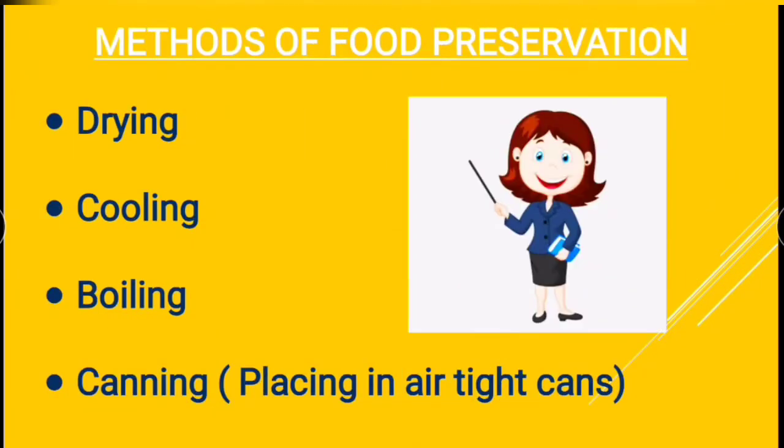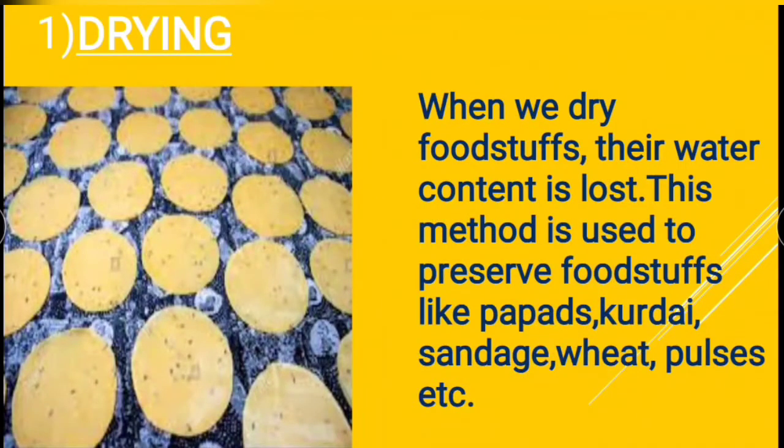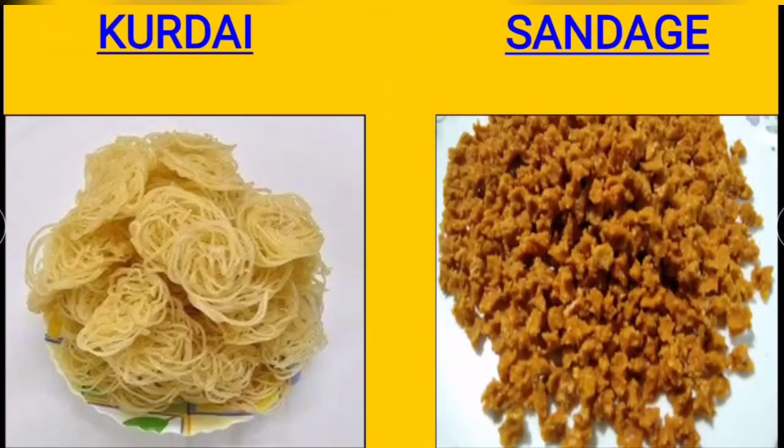What are the different methods of food preservation? First one is drying, second cooling, third boiling, fourth one is canning or placing in airtight cans. Drying. When we dry foodstuffs, their water content is lost. This method is used to preserve foodstuffs like papad, kurdai, sandej, wheat, pulses, etc. This is the image of kurdai and this is the image of sandej.